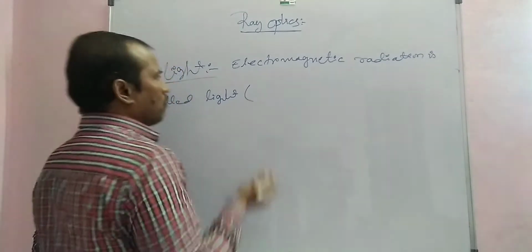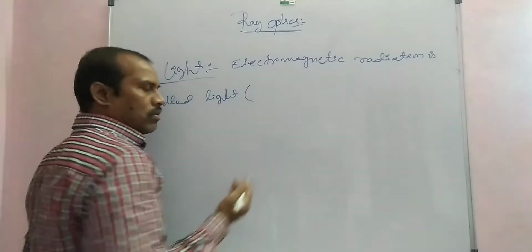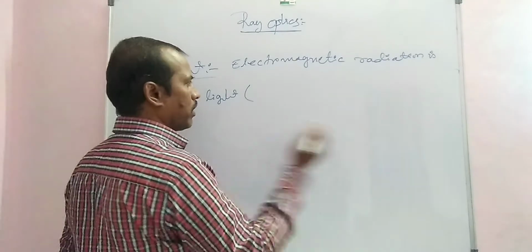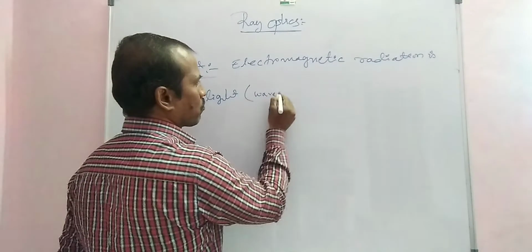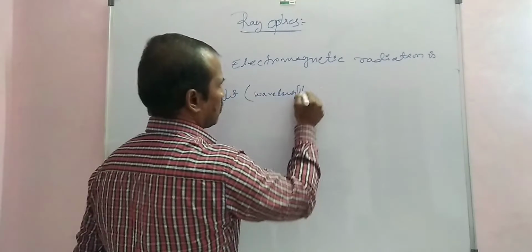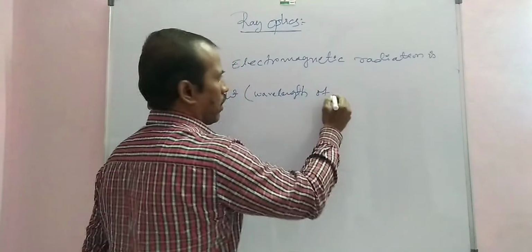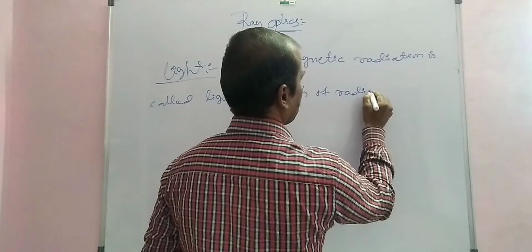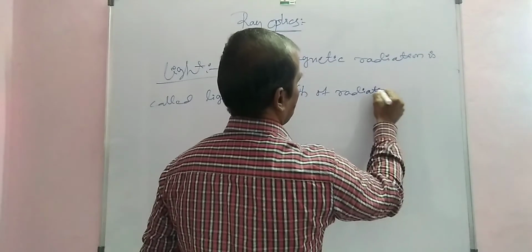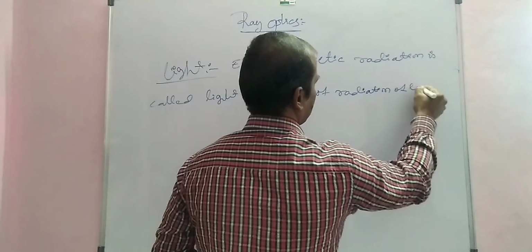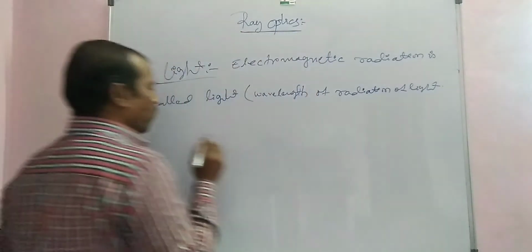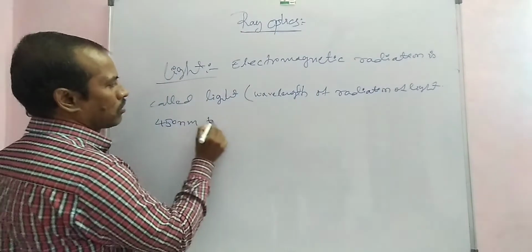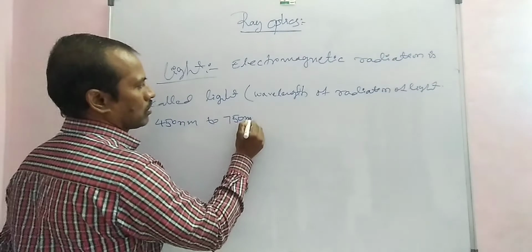The wavelength of this light radiation is 450 nanometer to 750 nanometer.